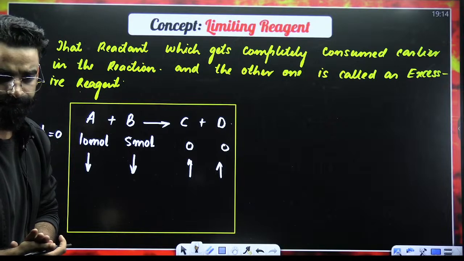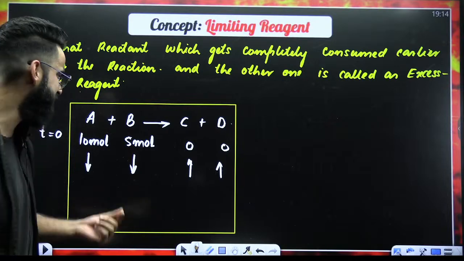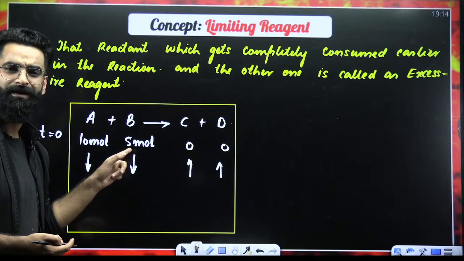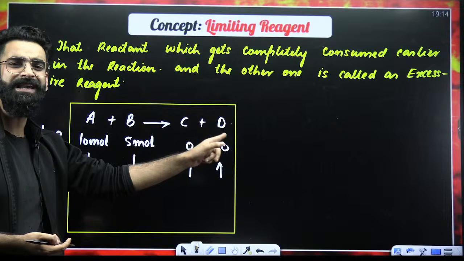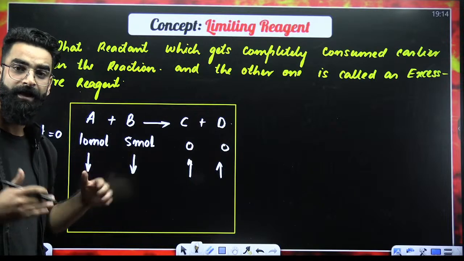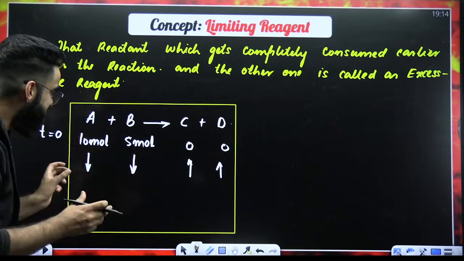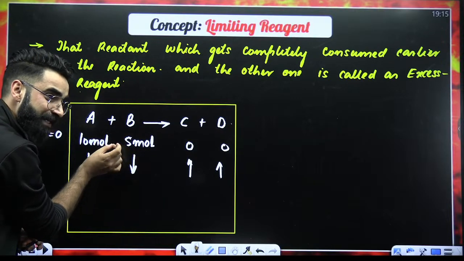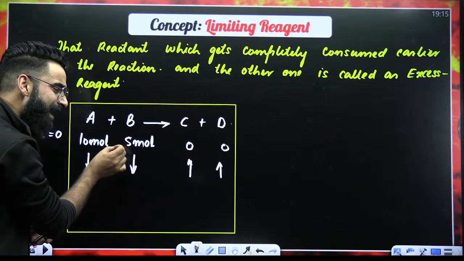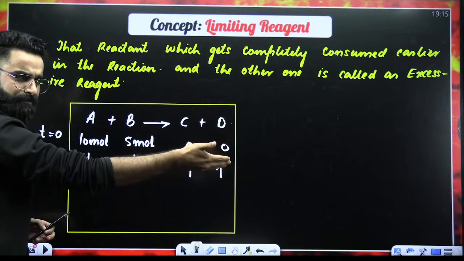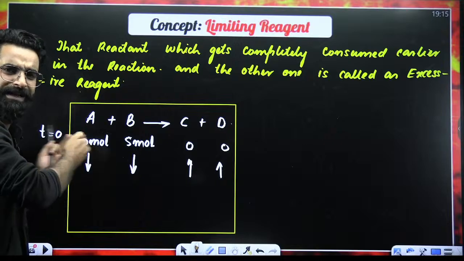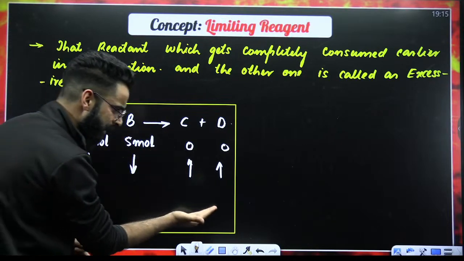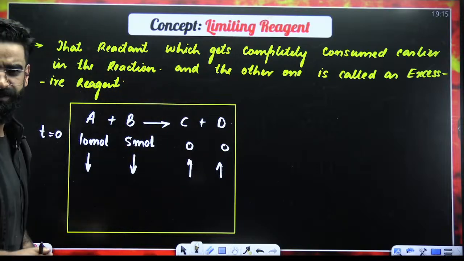Why does it happen? Initially you took 10 moles of A, you took 5 moles of B, and you had 0 moles of C and 0 moles of D in the container. Now, when the reaction starts, these moles of A as well as moles of B will start to interact and react with each other and will lead to the formation of products. So eventually, the number of moles of reactants are going to decrease with time, and the number of moles of products are going to increase with time.